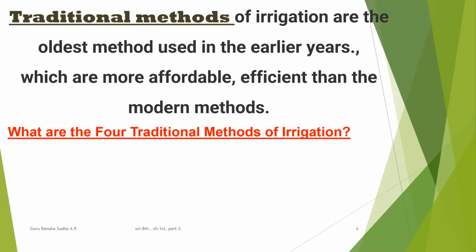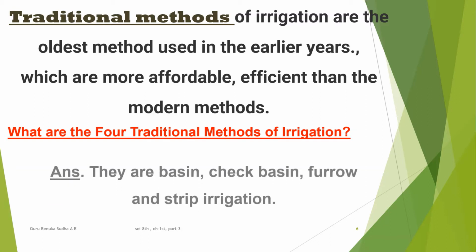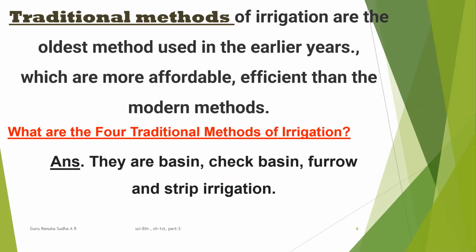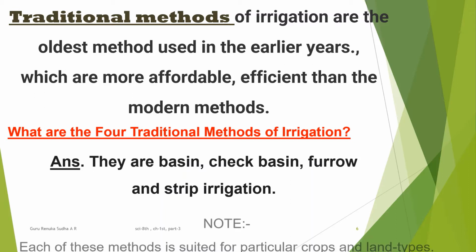Also you have observed the four traditional methods of irrigation in that picture. Already you have seen the answer: they are basin, check basin, furrow and strip irrigation. You can notice these in the traditional method of irrigation.